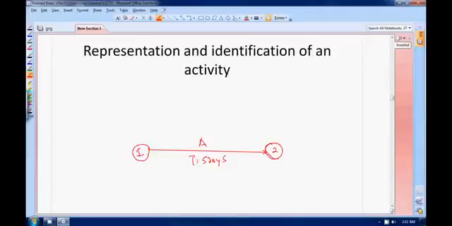This is just so that your activity A can be identified, written as 1, 2. This node numbering helps to provide a distinct identity to your activity. This numbering also plays an important role in big and complex projects. So this is how you are going to represent it.